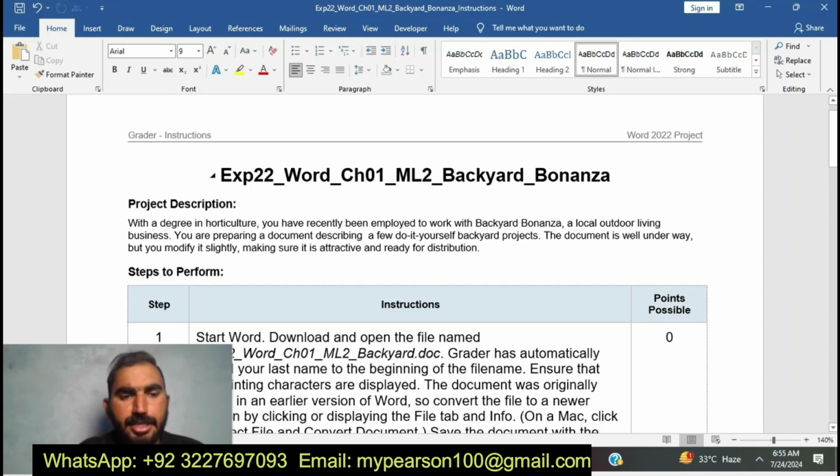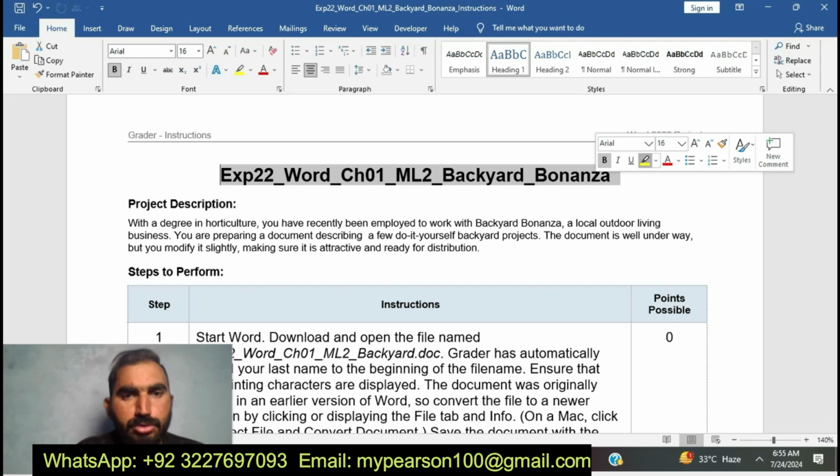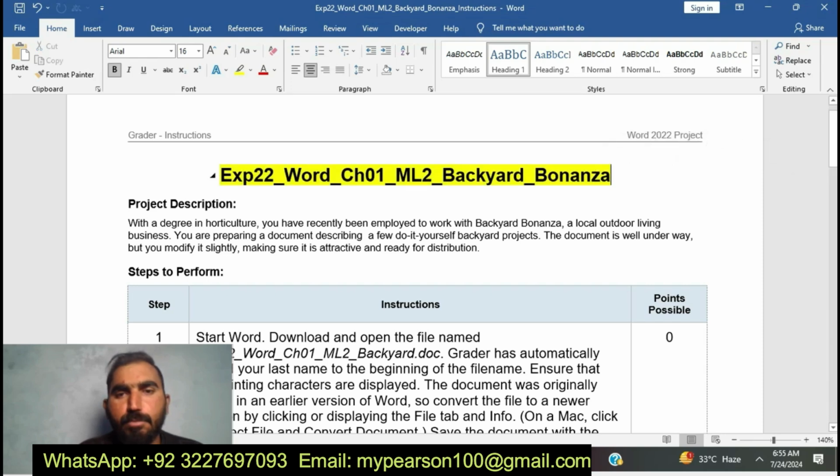Today I am going to start EXP22 Word Chapter 1 ML2 Backyard Bonanza.